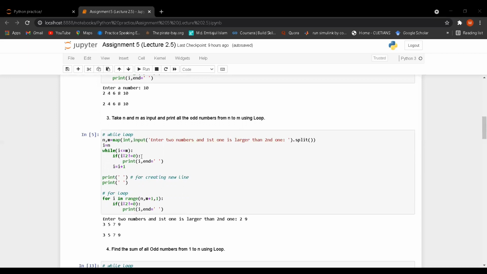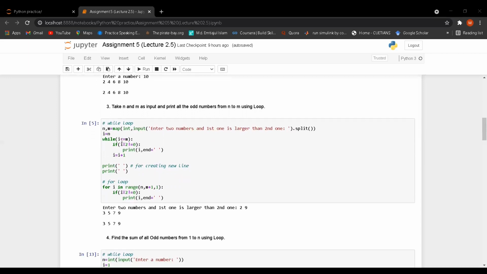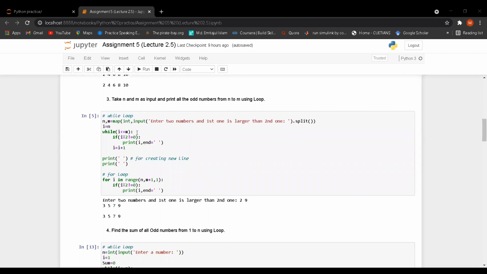Likewise here I have taken the condition i less than or equal m. Why i less than or equal m? Here the output should be n to m, not greater than m. N to m. So i less than or equal m.